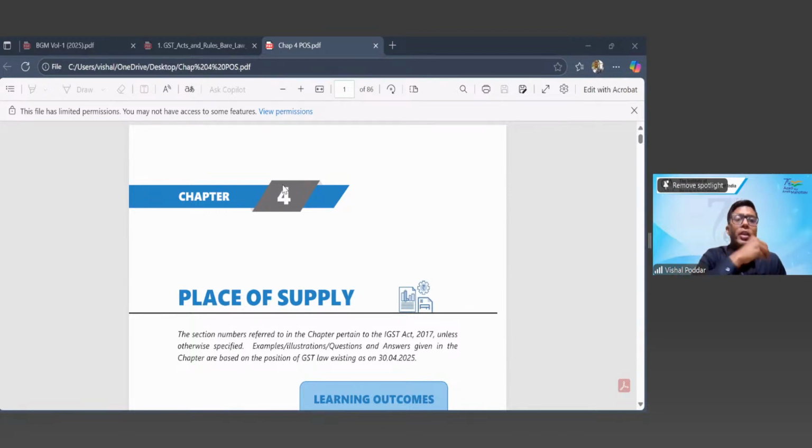So effectively, nobody in the chain bears the duty burden. Nobody in the chain has the duty impact. It is entirely on the last person in the chain, who is the final end user consumer.